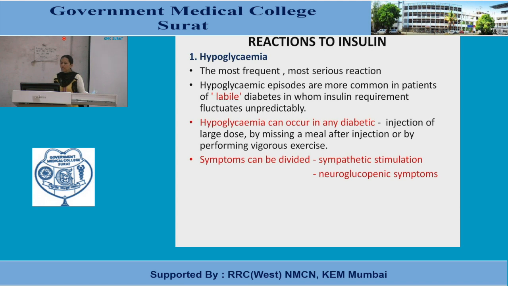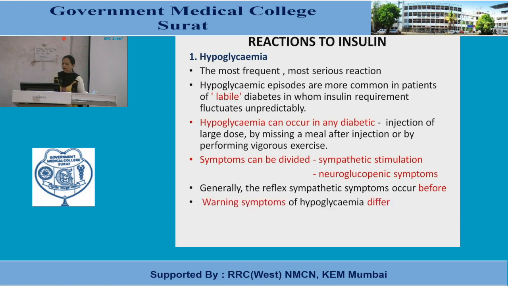Another, neuroglucopenic symptoms, CNS, like dizziness, ataxia, visual problems, CNS depression, respiratory problem, and ultimately the coma, which is irreversible, we can say. So hypoglycemic death is also possible. Reflex sympathetic symptoms occur before the neuroglucopenic. These symptoms are also known as warning symptoms. Especially the symptoms that occur because of sympathetic stimulation are known as warning symptoms.